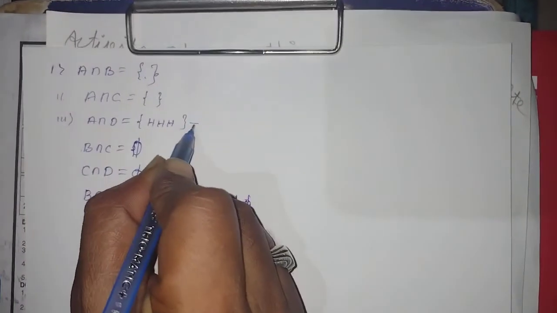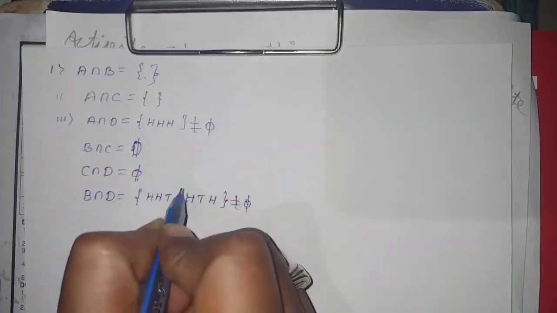Finally we will get 4 empty sets. Is it right? Next, B intersection D is equal to what? HHT, HTH. Clear? Which is also not equal to empty.